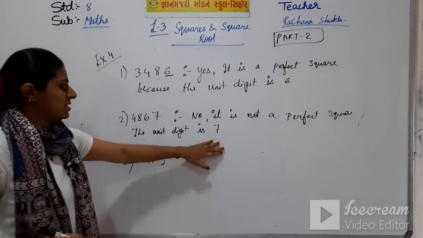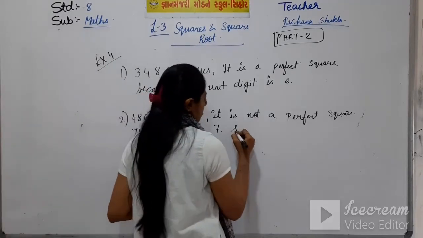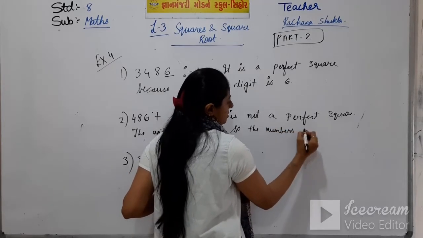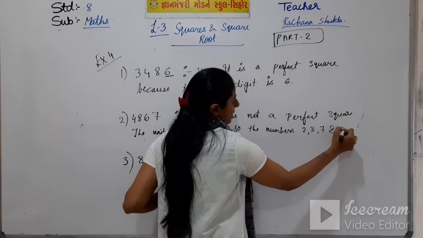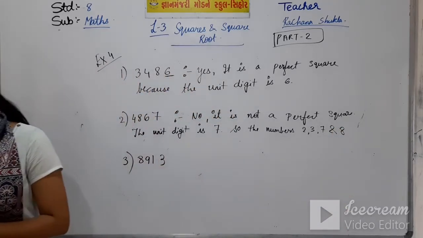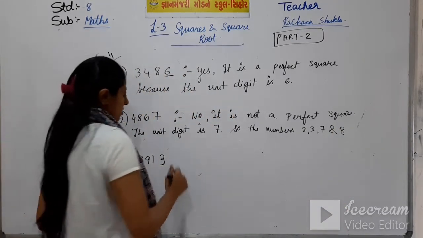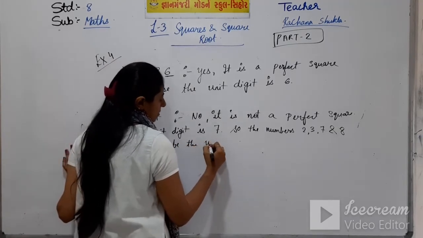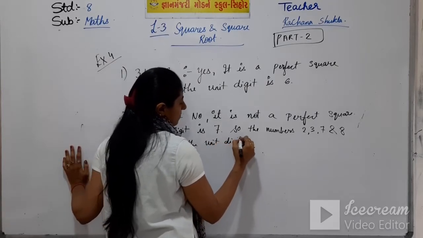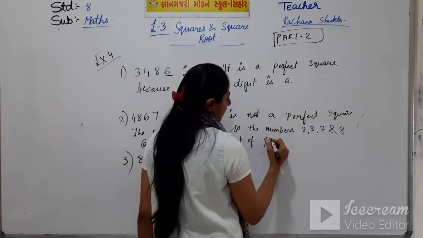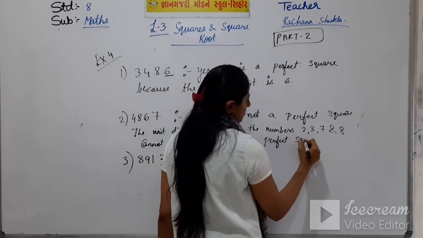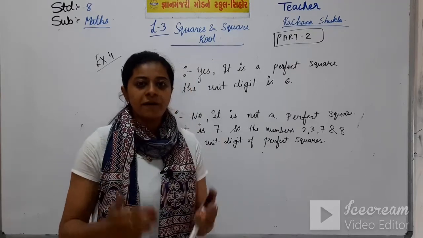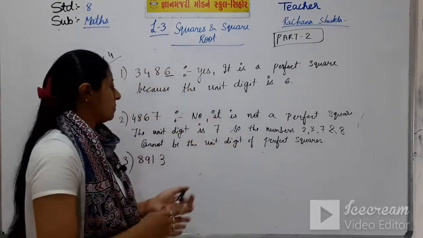The numbers 2, 3, 7 and 8 cannot be the unit digit of perfect squares. So it is not a perfect square.